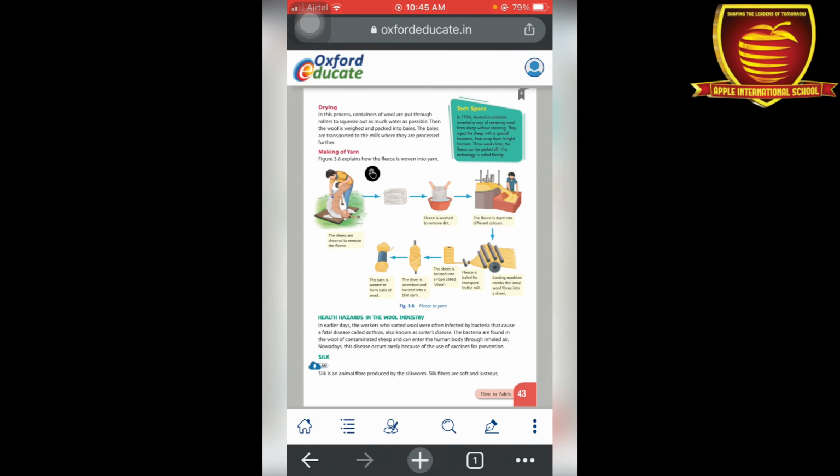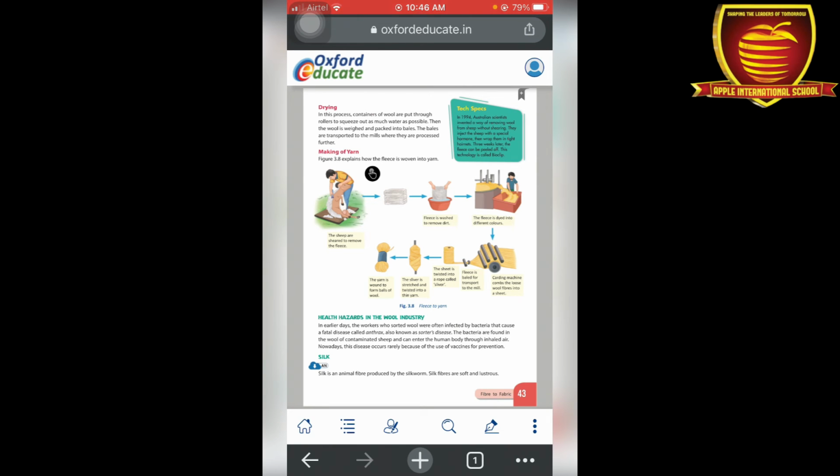As you've seen, firstly we have to remove the fleece of a sheep. After that we wash it. After washing we dry it. After drying we make bales of the wool. So after that, what are some health hazards in the woolen industry to human beings during the formation of woolen yarn from wool?